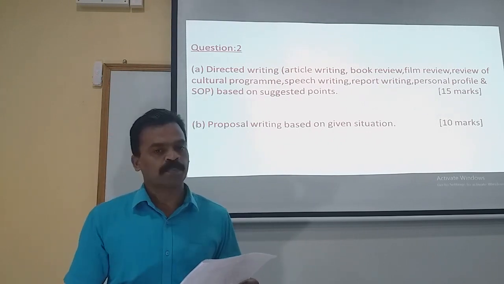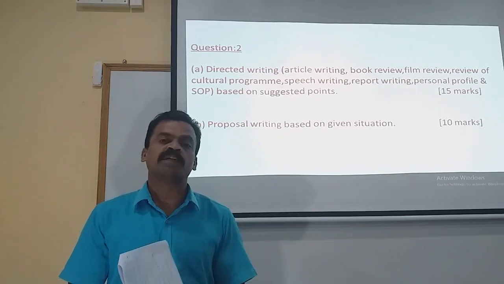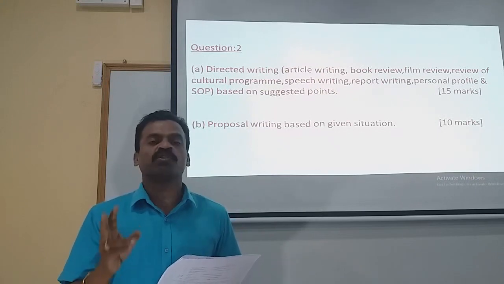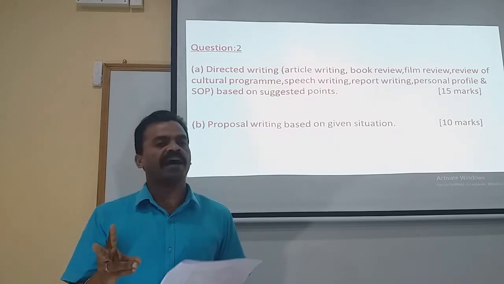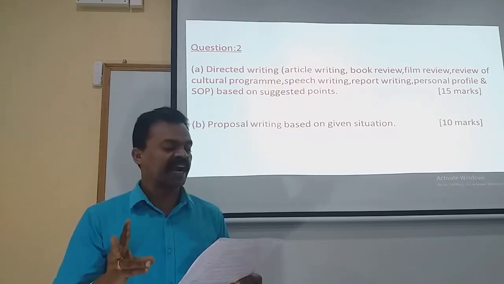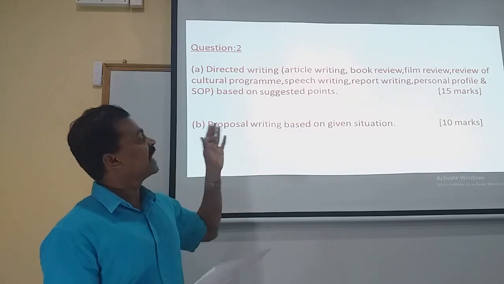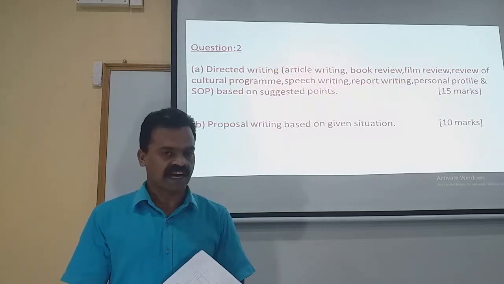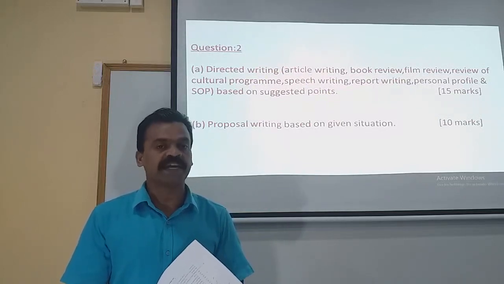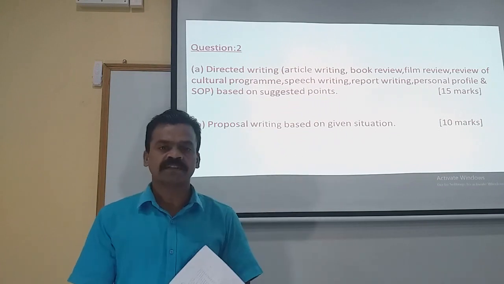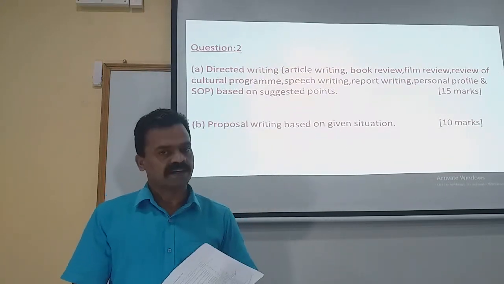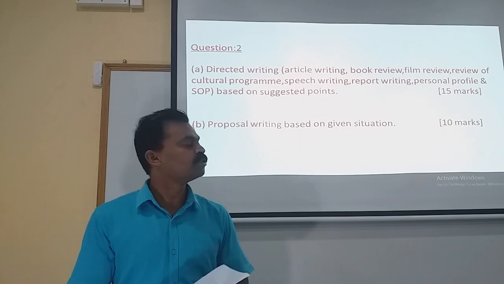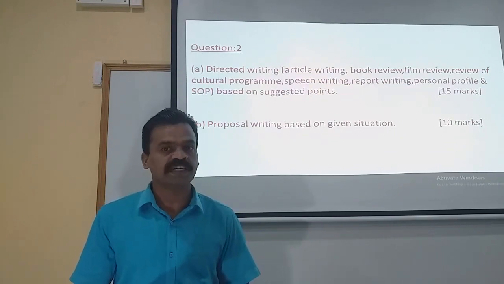So that is what proposal writing is, and we will be learning about it in detail in our coming classes. Now let us understand only so much. Question number 2 is divided into 2 parts. Part A is related to report writing, proposal writing, speech writing, cultural program review, film review, book review, or article writing. Any one of these topics will be asked, and that question carries 15 marks. Part B carries 10 marks, and both the questions are mandatory. Question number 2 carries altogether 25 marks, that is 15 plus 10.